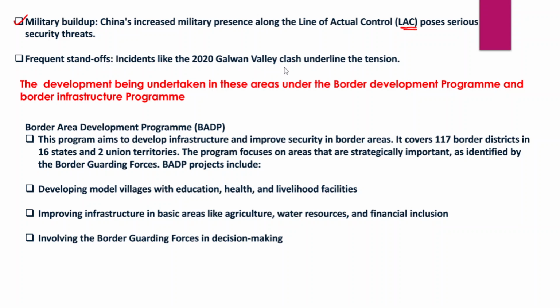So what about the development being undertaken in these areas under the border development program and border infrastructure program? What are the developments which are being undertaken in these areas? First, the Border Area Development Program, BADP. When we talk about the Border Area Development Program, this particular program aims to develop infrastructure and improve security in the border area. That is the objective of the program. It in fact covers around 117 border districts in 16 states and 2 union territories.